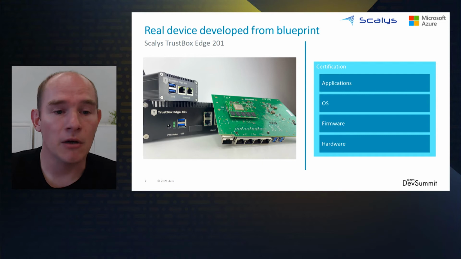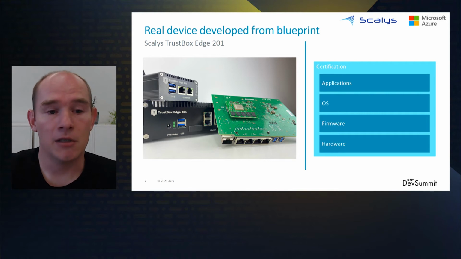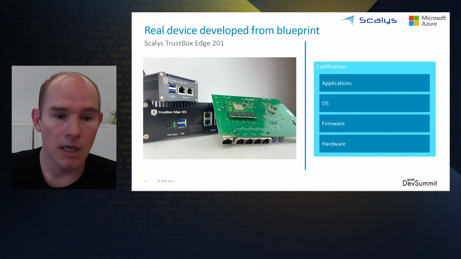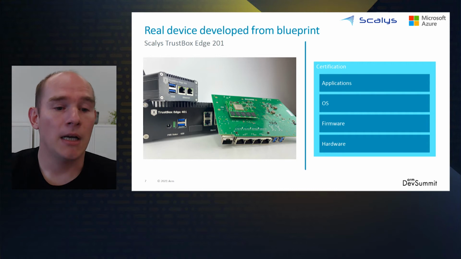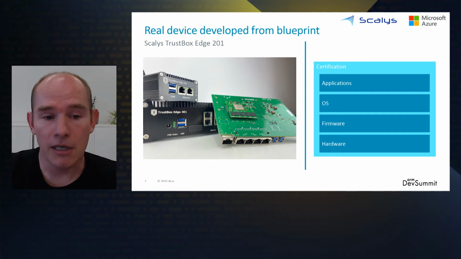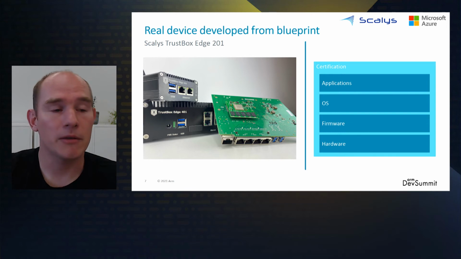Most of these requirements are covered by the ARM SystemReady certification, and we'll cover more details in the rest of this presentation. The TrustBox Edge 201 is an example of such a device. It's based on an NXP device, an LS1028 processor. It uses the NXP Trust Architecture, which leverages the ARM TrustZone. It's also equipped with a TPM, which adds another level of trust to the hardware. I'll give the stage to Paul for more details on the blueprint.